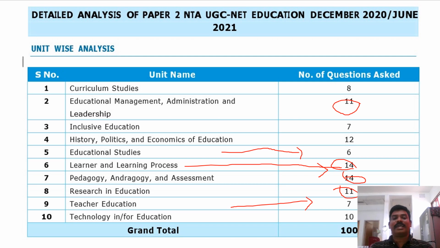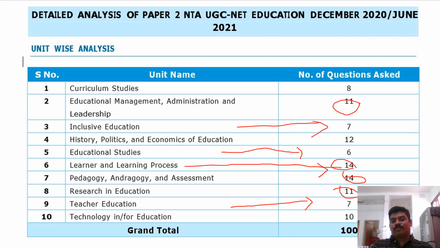Pedagogy has its own language. Science pedagogy, social pedagogy, languages, they have their own pedagogy language. Research itself has its own language. Psychology also. I think that is the reason it seems a little bit difficult. Even inclusive education seems difficult, because of some kind of terms we can see.